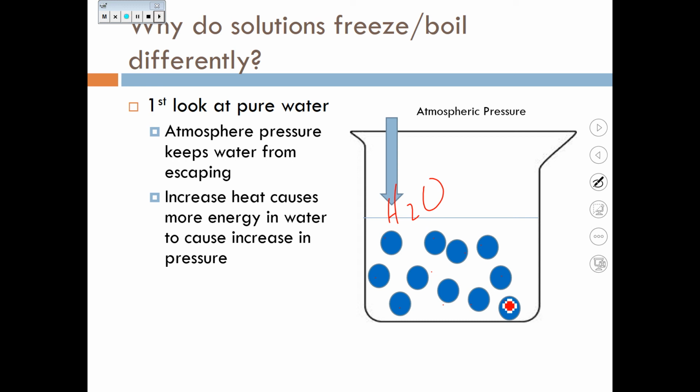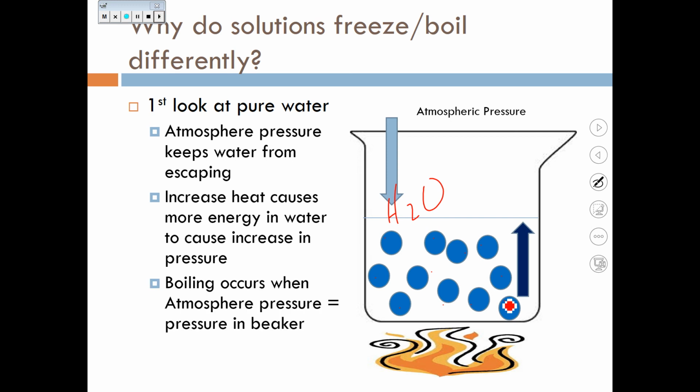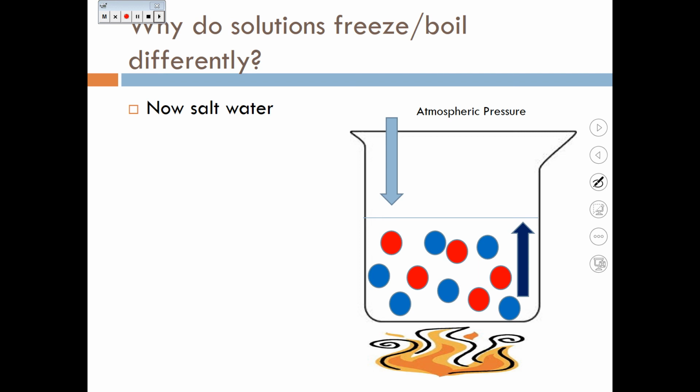Increasing heat causes more energy in the water, which causes an increase in pressure. So the particles eventually have enough energy to break free from that water structure and boil. Boiling occurs when the atmospheric pressure equals the pressure in the beaker, and the particles start to come out of solution.